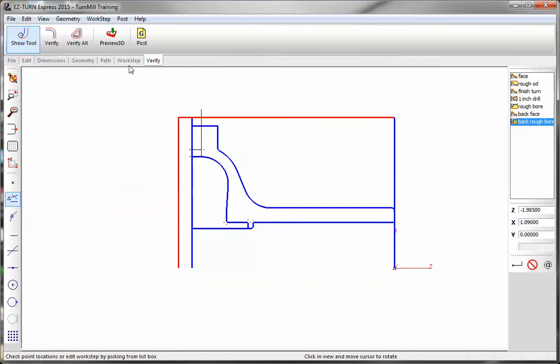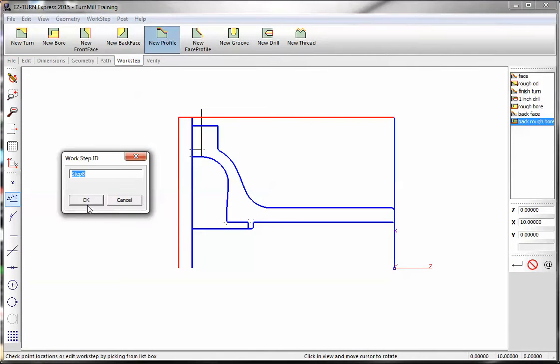And we need to finish, and then we're done. So go back, profile. I'll go back, finish.